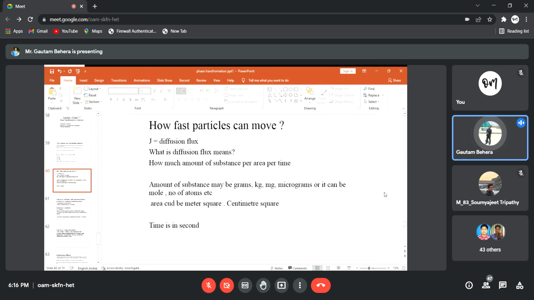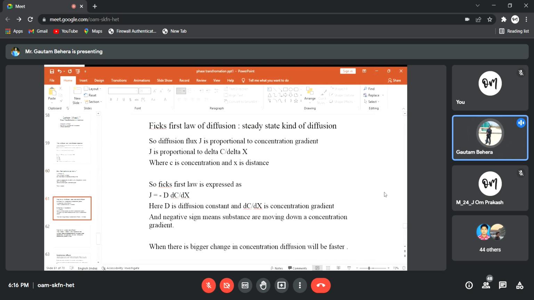That is given by J, and this J is given by Fick's first law of diffusion. We'll see that soon. So what is Fick's first law of diffusion? You have to remember Fick's first law is also called steady state diffusion, and the second law is called non-steady state. We'll see that in the next lecture. So diffusion flux J is proportional to concentration gradient.